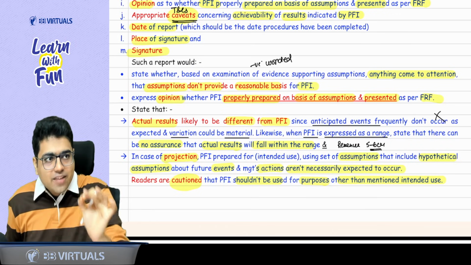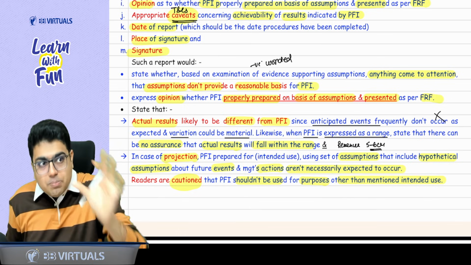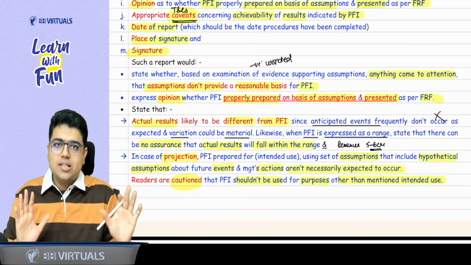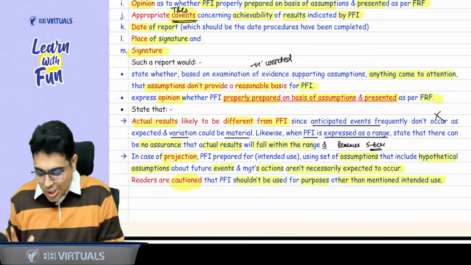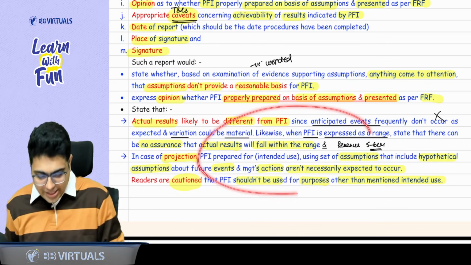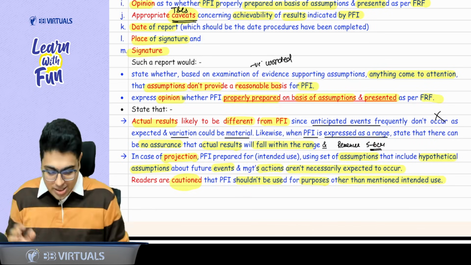So let's say we have created the projected financial for a bank loan. So apart from this bank loan, there is no other use of this projected financial. You are getting the point or not? Yes, sir. So such cautionary statements must be told to the reader. Again, just read them. In case ICAI asks any case study based question, you will be able to handle.